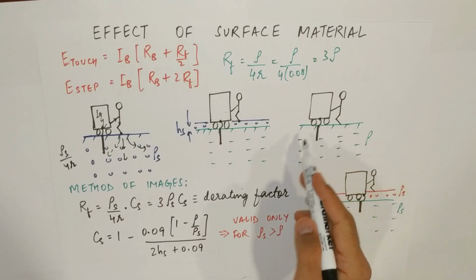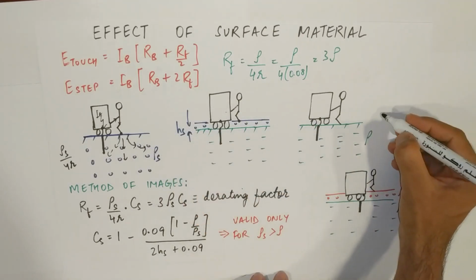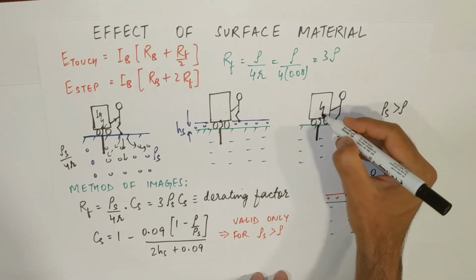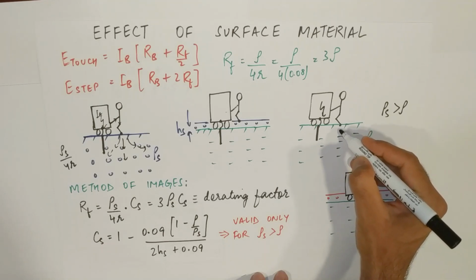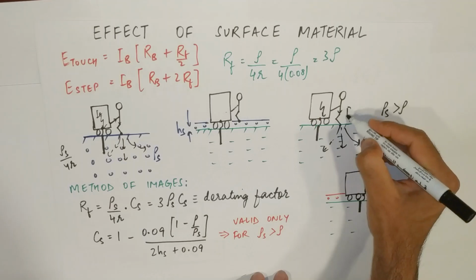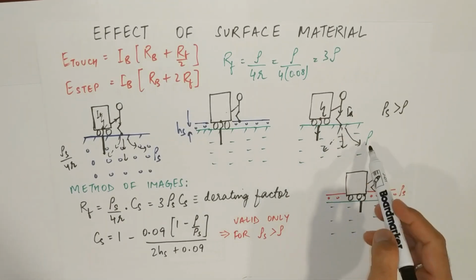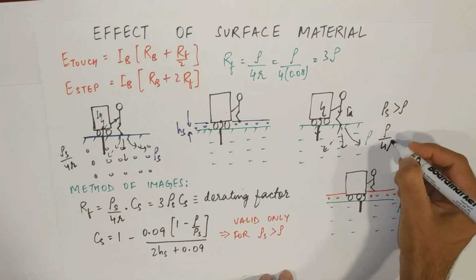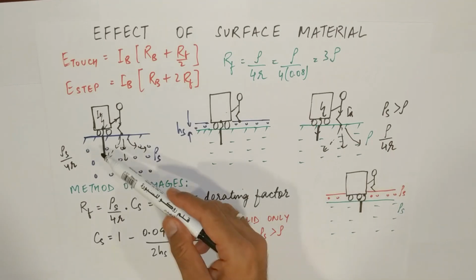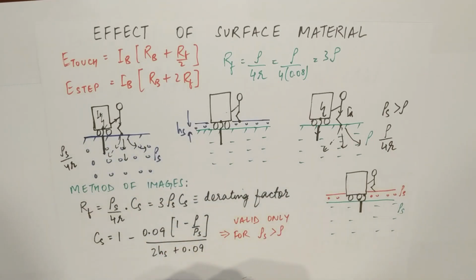In this case, where the resistivity is rho, which is lesser than rho s, that means rho s here is greater than rho. So in this case, if fault happens, again the current will go in all the directions from the body and from the electrode, and the resistance offered by this foot will be rho upon 4r. We can only consider this formula when the soil is uniform throughout.